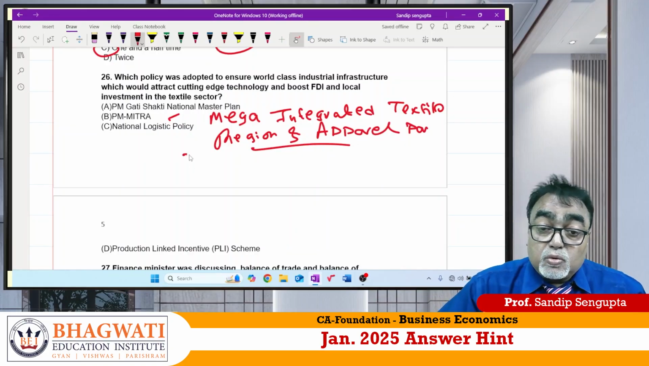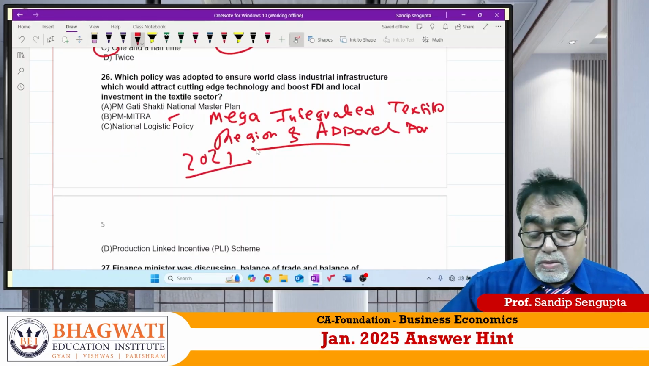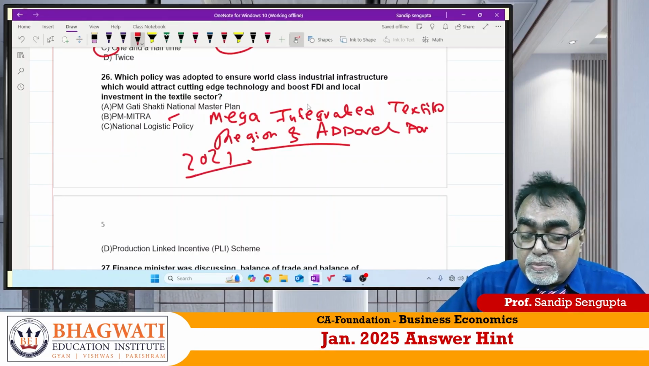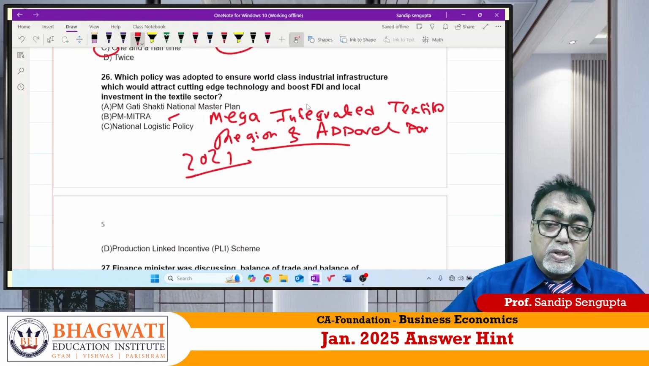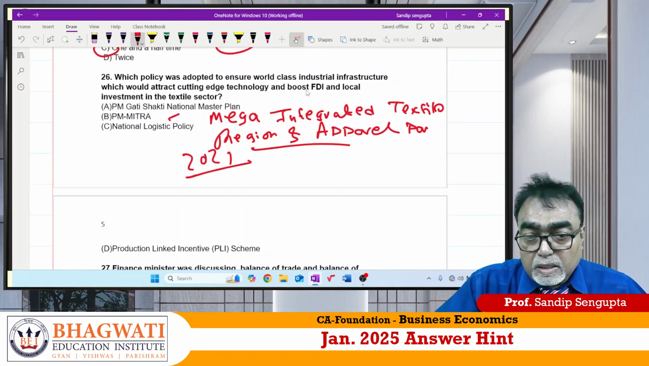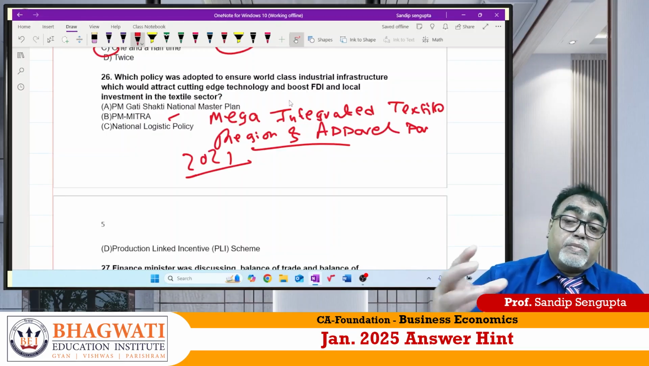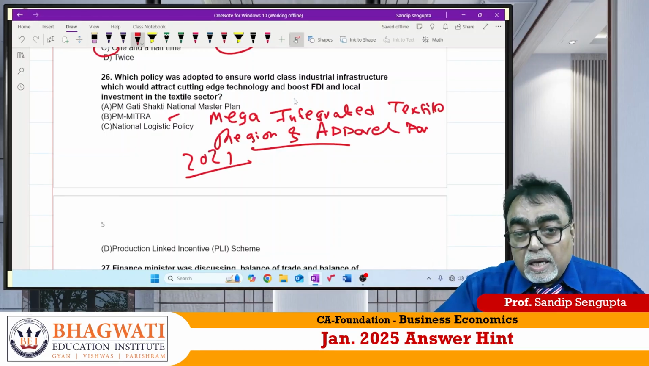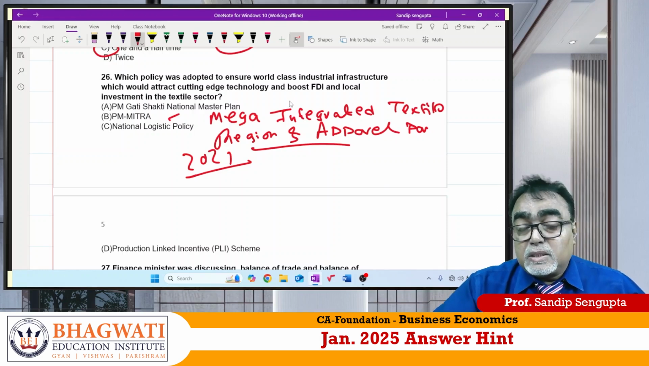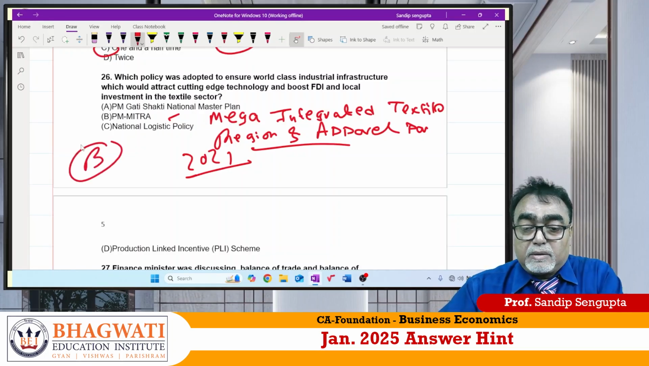What was their intention? It started in 2021, sir. Government of India started this very good thing. What was their intention? To develop with state-of-the-art technology infrastructure, mostly so that in the textile sector, the Indian economy should be a hub of industries and the world economy will start trading with the Indian economy. So 26 answer is PM Mitra.